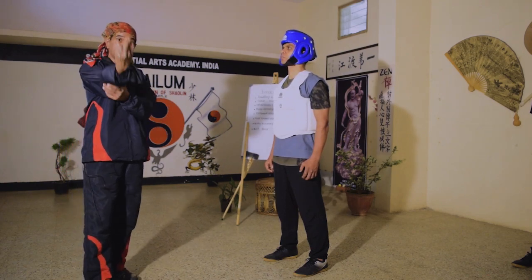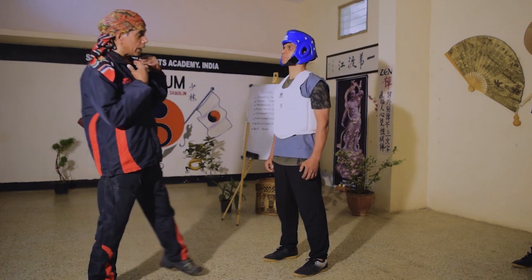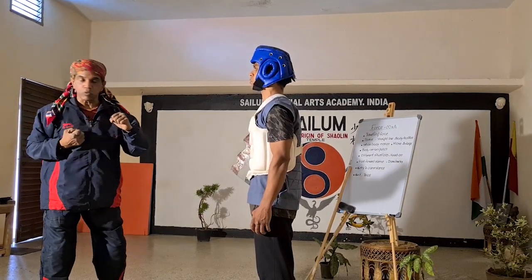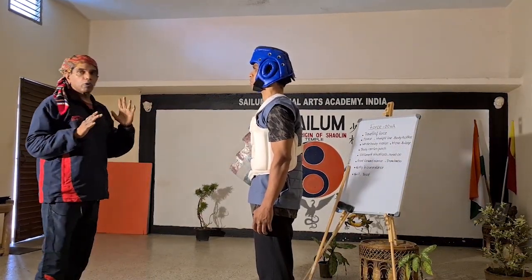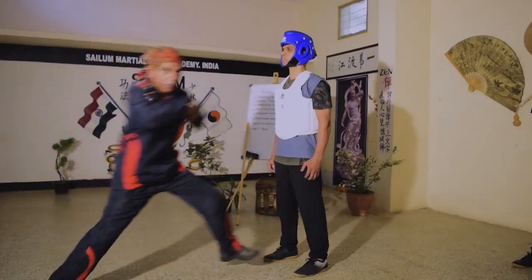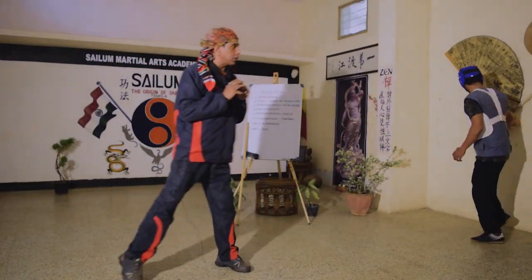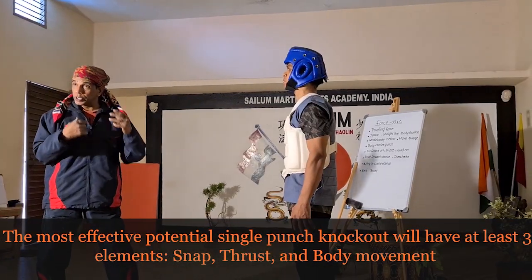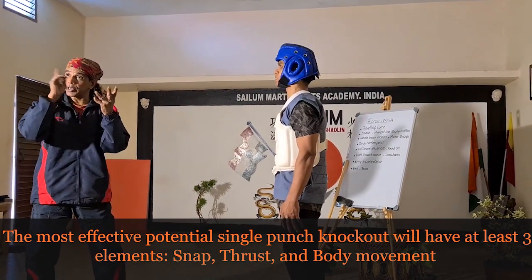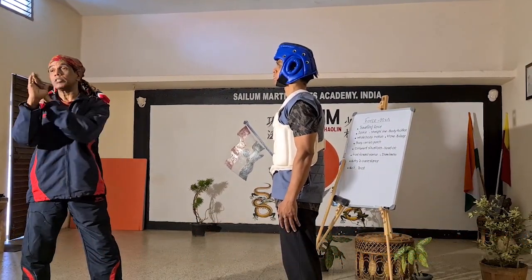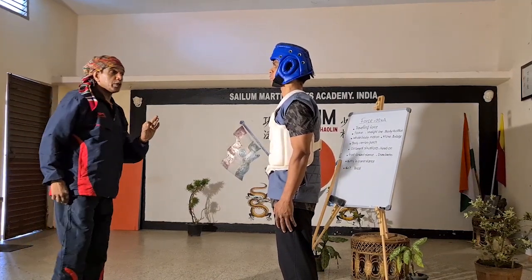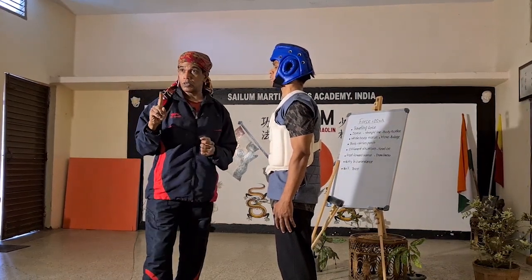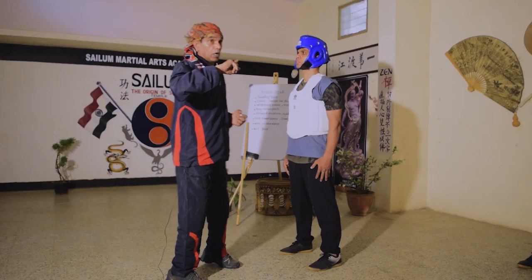So here you are adding three things. As usual, you are using the sports snap, you are also using the thrust. What is a thrust? A thrust. You are also using the body motion, right? To that body motion, you are adding a punch. So here what is important is a snap, a thrust, and a body motion. All three things should be added together. Try not to do this going in your front four stance. No, this is no use. You must remember this.